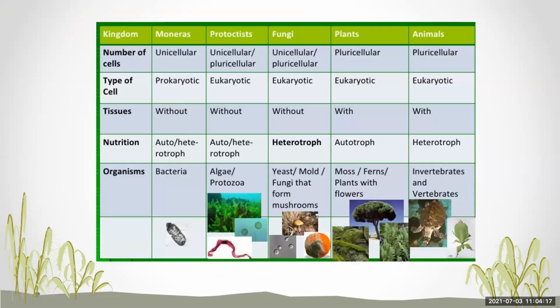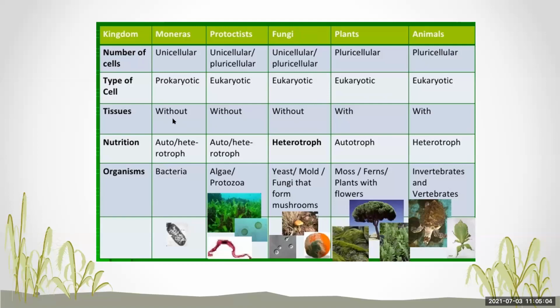This is the table of five kingdoms together. We have studied this in the earlier lectures also. There are the five kingdoms: Monera, Protista, fungi, kingdom Plantae, and kingdom Animalia. The number of cells present in Monera is only a single cell, that is unicellular. Protista are unicellular or multicellular. Then in fungi, unicellular or multicellular. Plants are multicellular and animals are also multicellular. Then the type of cell present in Monera is only prokaryotic, and in the rest of the kingdoms, eukaryotic cells are present.